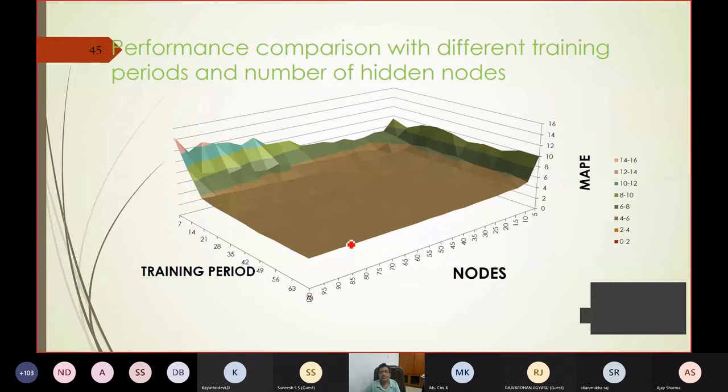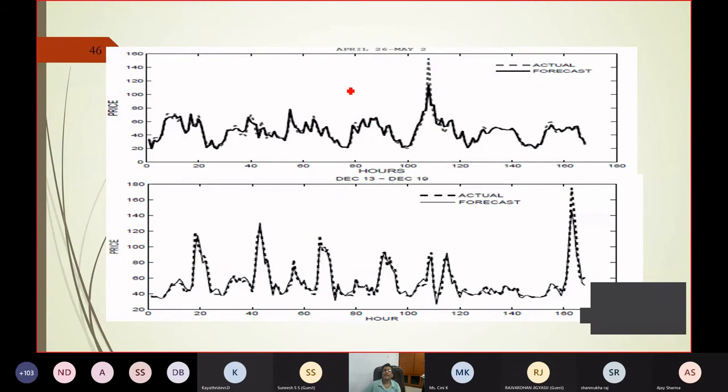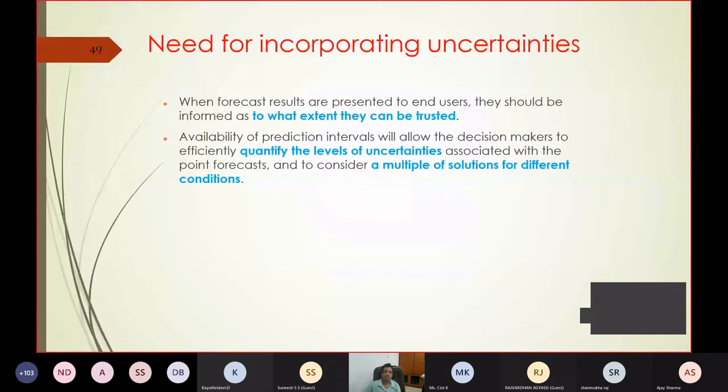Similarly, you can also change the number of nodes of the neural network structure. Either it is an ELM, in this case it is the ELM, extreme learning machine. Fine. So this is one problem where you can have your actual and forecast, and you can find the MAPE. I am now again putting a multi-objective flavor to this.